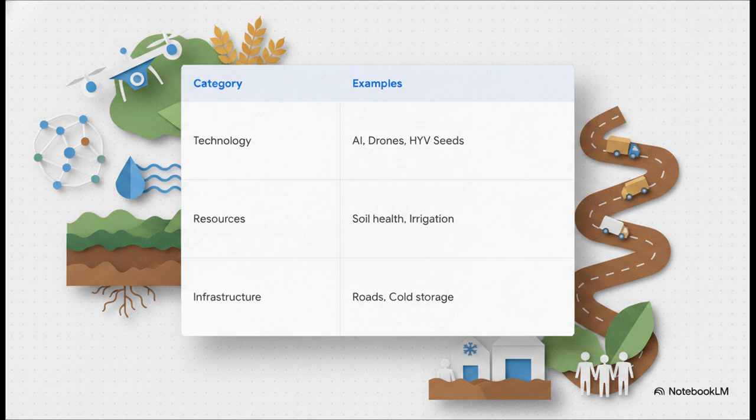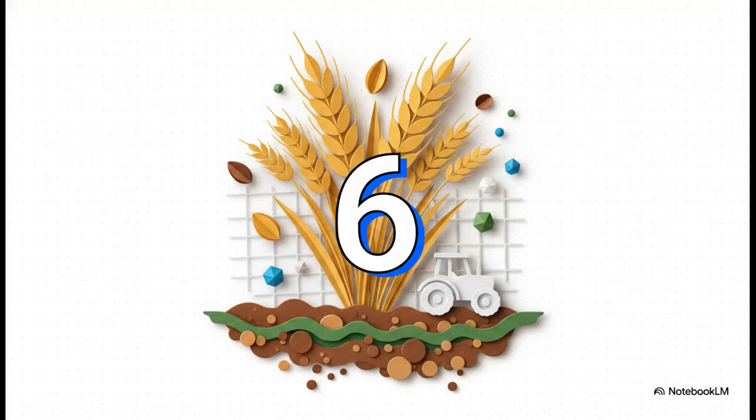You can grow the best crops in the world, but without rural roads, cold chain storage to stop them from rotting, and extension services to educate farmers, all that incredible potential is literally just left to rot in the field. Let's ground this in a real-world scenario. Take the number 6 tons.